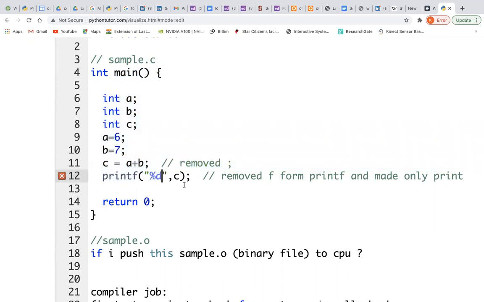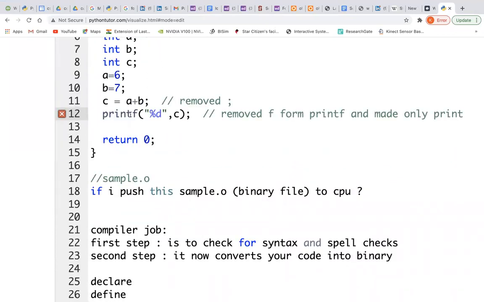Now, at some point, after reading all these lines, the CPU gets stuck. It is astonished. Why? Because it doesn't know what to do with some of the statements. Can you tell me which line in your program cannot be executed by the CPU? Is there any idea from your side? Printf. Yes, it is printf, because the CPU knows that printf is declared. That means there is a definition of printf somewhere.